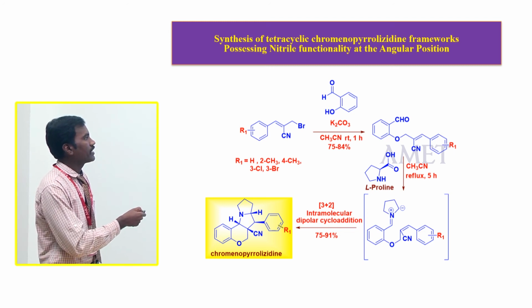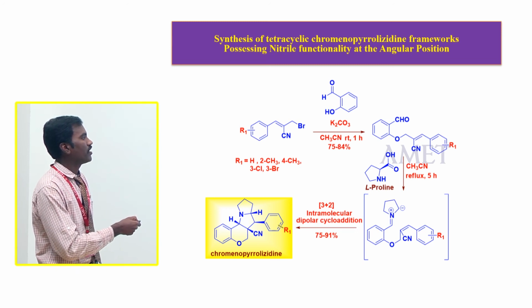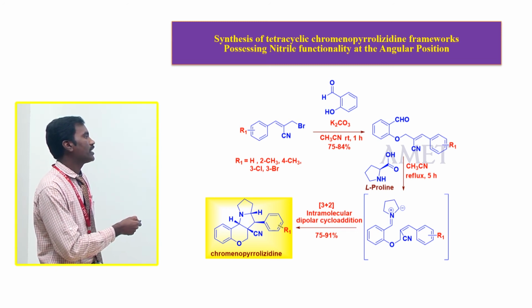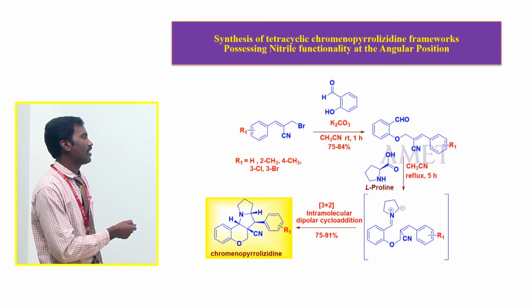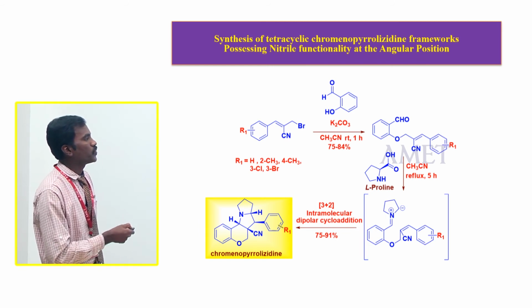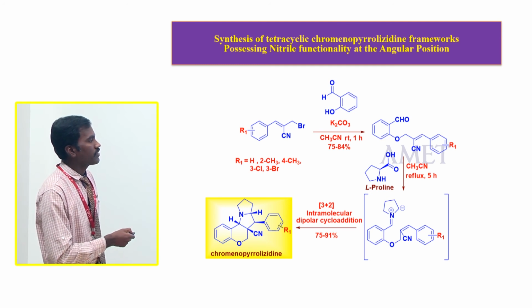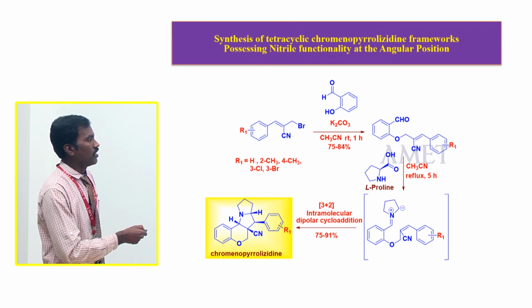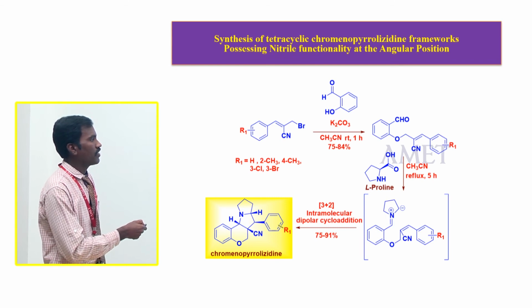The Baylis-Hillman bromide is reacted with salicylic aldehyde in the presence of a mild base, potassium carbonate, with acetonitrile as solvent at room temperature for 1 hour, and is converted to an ether molecule. This is an ether compound, a phenoxy compound, a phenoxy aldehyde with a Baylis-Hillman attack. This phenoxy molecule is an intermediate.